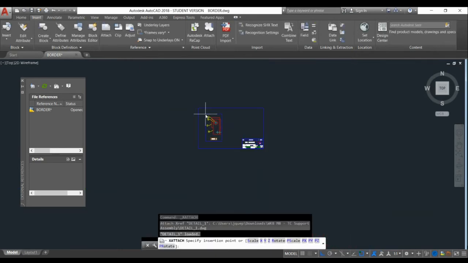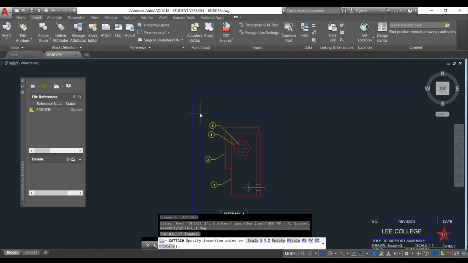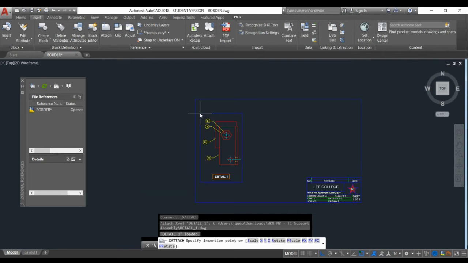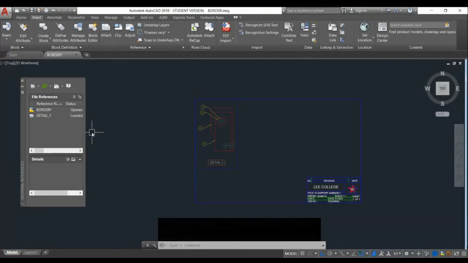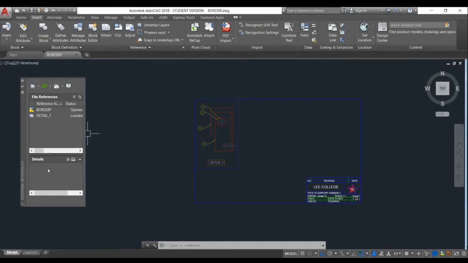Let's use our wheel to zoom in, zoom out the drawing. And for the insertion point, select this upper left-hand corner intersection. Okay. Next, we're gonna attach drawing items 1 and 2. So the external reference manager is still open.